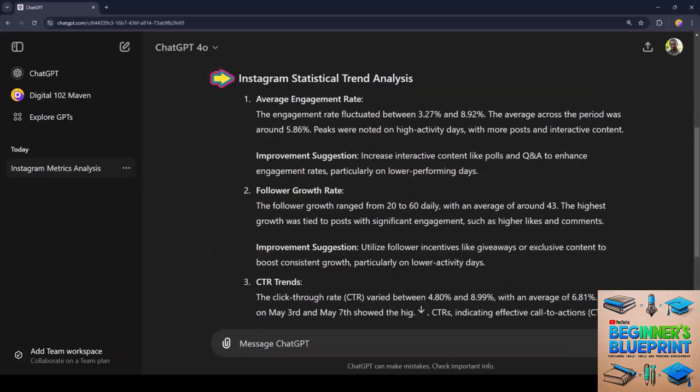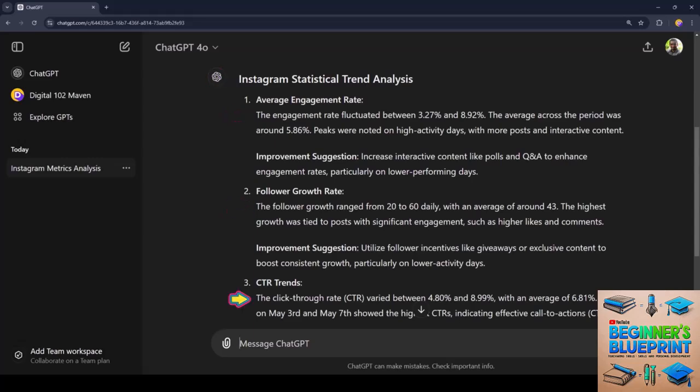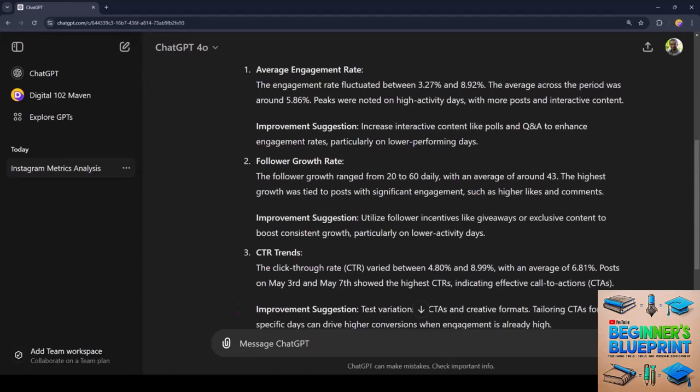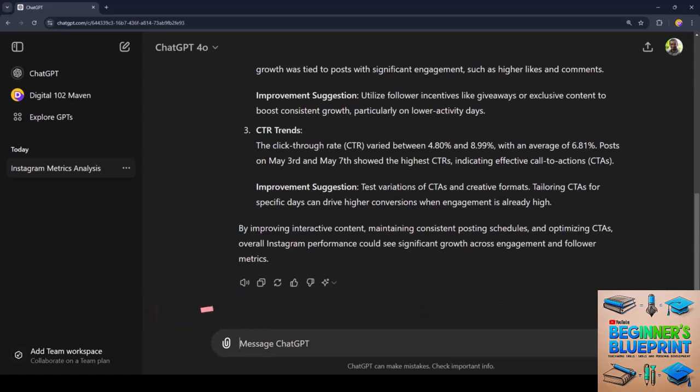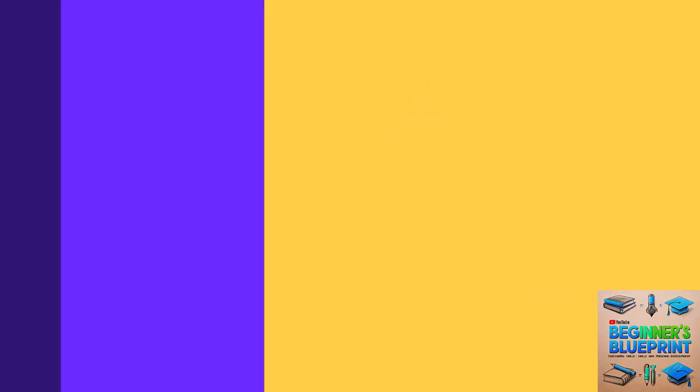And it's completed this very quickly. The model has analyzed the data and provided observations and improvement suggestions for the 3 metrics it was asked to analyze in the prompt. This kind of analysis can be scaled with data covering multiple months and analysis requirements for numerous other metrics. Let's look at an example of comparative analysis next.